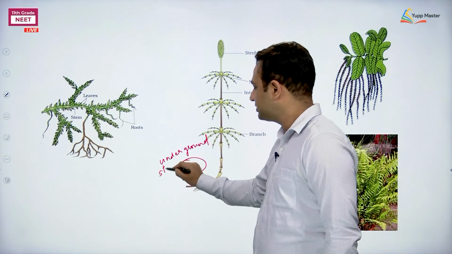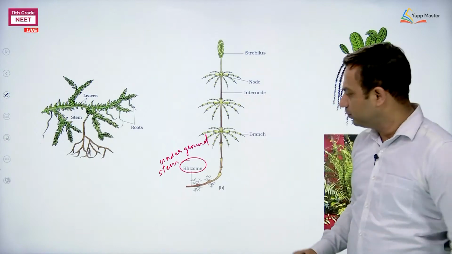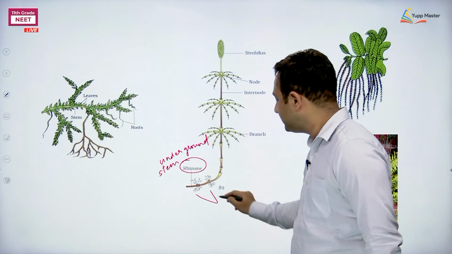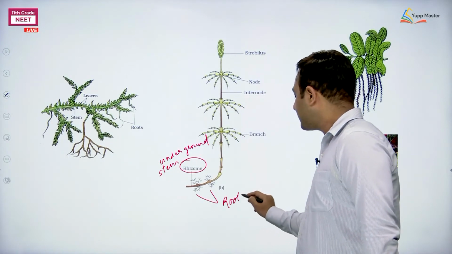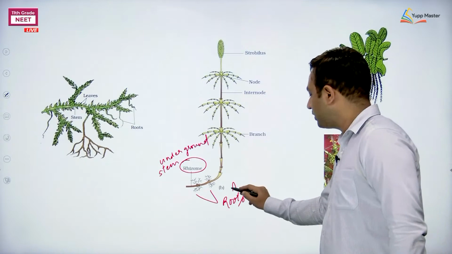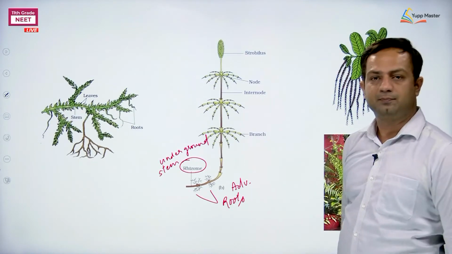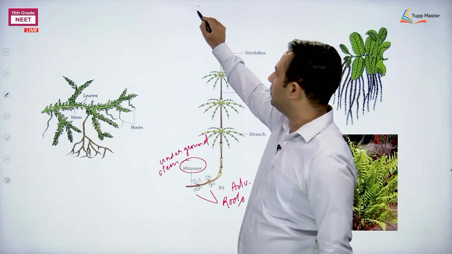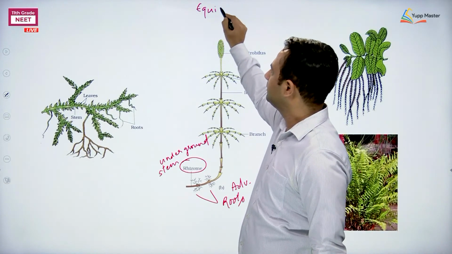This is the underground stem. Number 2, the rhizome. If we observe the structure very carefully, we can see that these are the roots. Now, when the rhizome is bearing roots, what type of roots can they be? Obviously, they are adventitious roots. Here we can say this is an example called Equisetum.